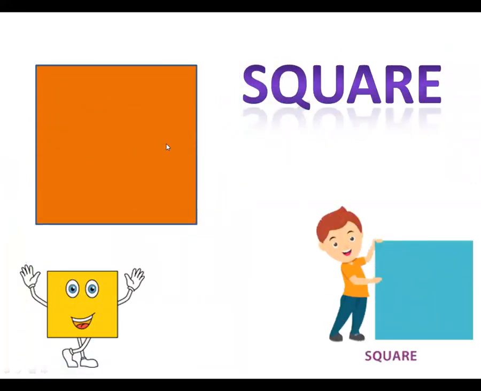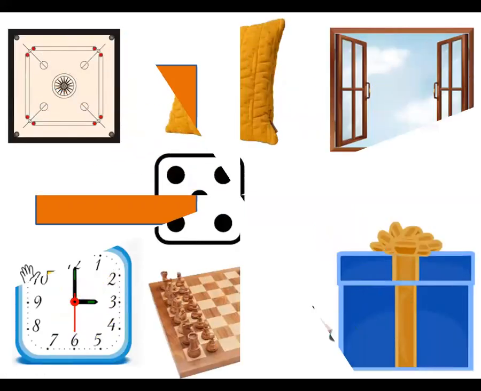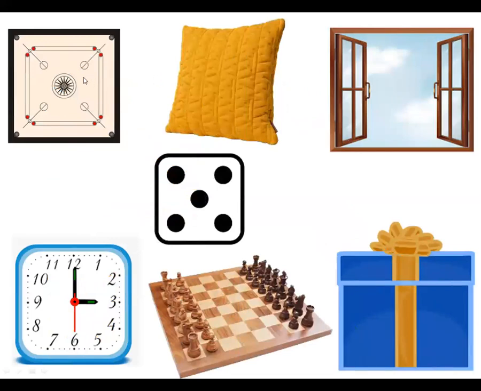Square. What is this shape? Square. This is a square. S-Q-U-A-R-E, square. Now, let's see the things related to this shape. What is this? Yes, carom board. What's the shape of carom board? Yes, it is of square shape.